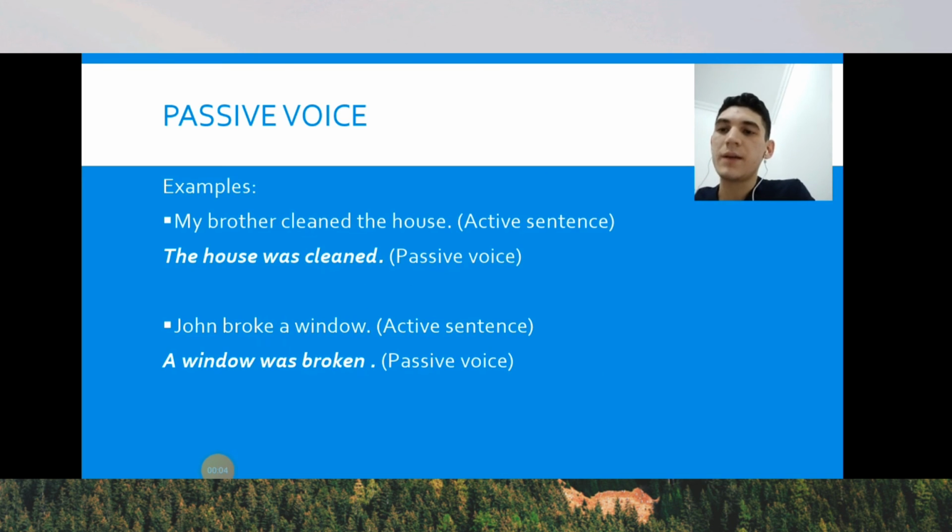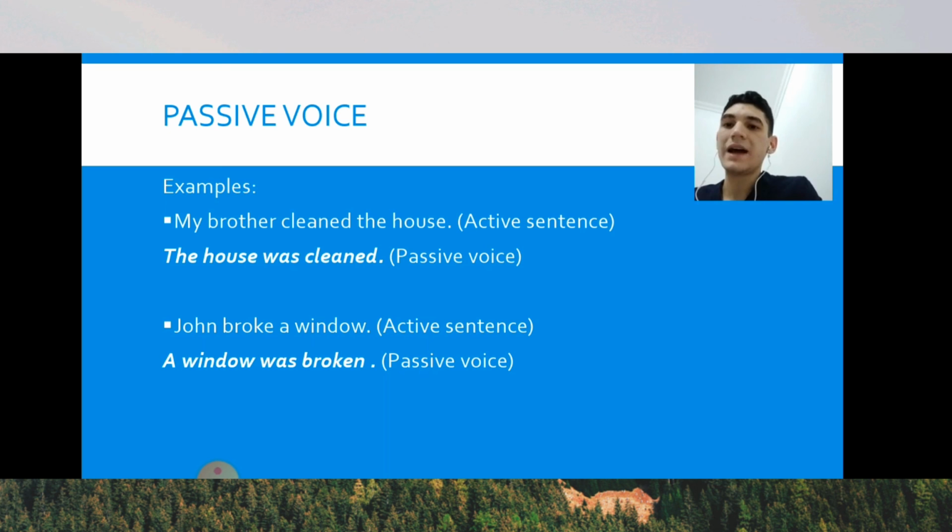Here we have the examples in passive voice. As I said at the beginning, passive voice gives more importance to the action and not to the person who did the action. We can see that in these examples. "My brother cleaned the house." That is the active sentence, and we can see that in the active sentence the emphasis is on the subject, but in the passive voice, "the house was cleaned," the emphasis is on the action.